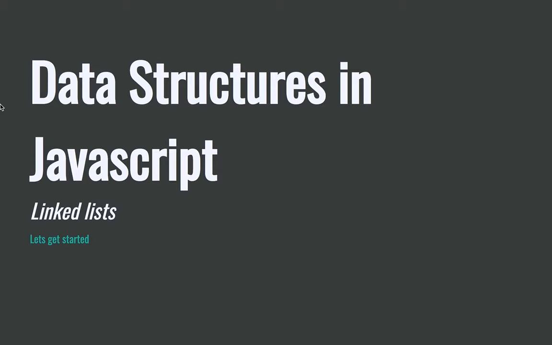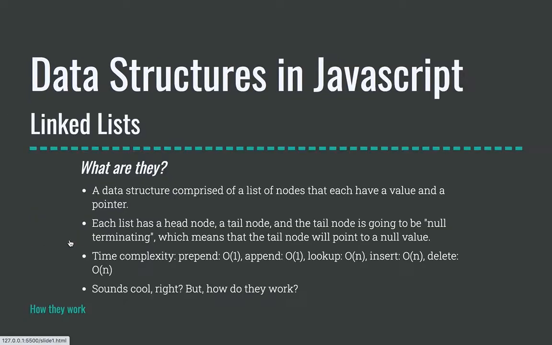There's two kinds of linked lists. There's singly linked lists and doubly linked lists. Today we're going to be doing an overview of singly linked list data structures. So let's get started.